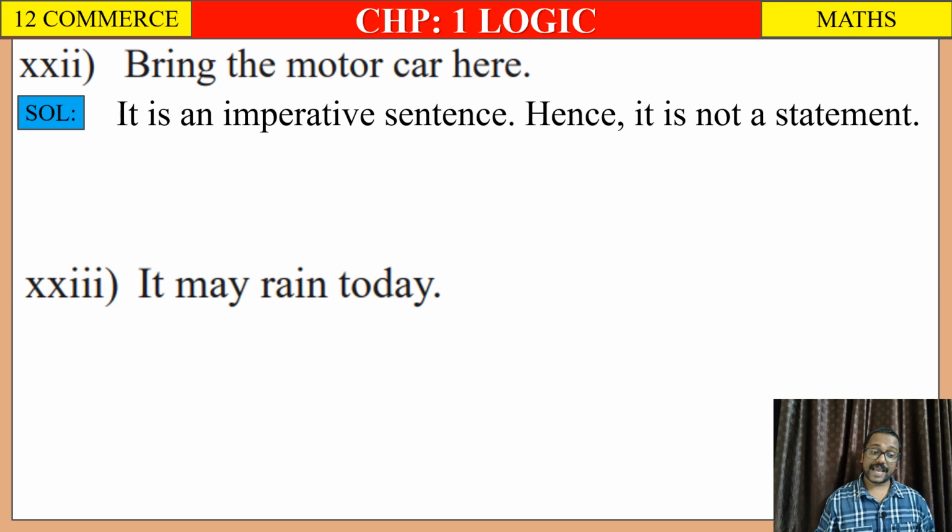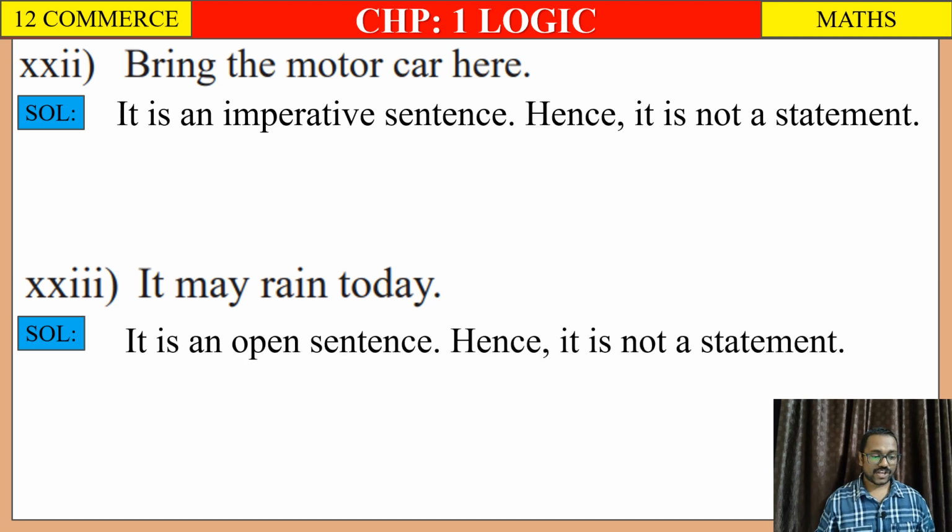23rd, it may rain today. आज बारिश गिरेगा क्या पता नहीं. Yes or no? So ये एक open sentence है. So it is an open sentence, hence it is not a statement.